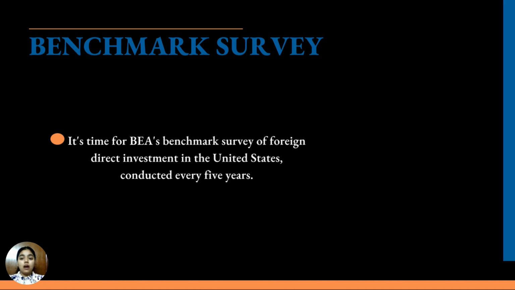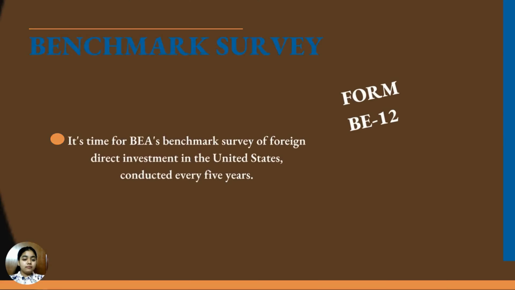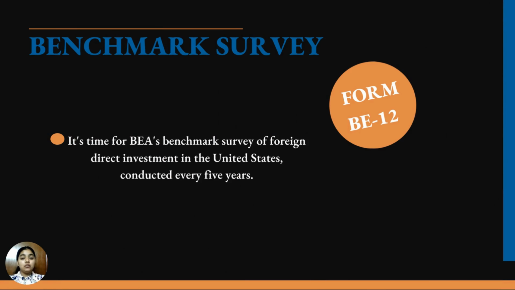BEA determines the uptrend or downtrend in foreign investments. It determines where in the United States the new investment is going. It determines which industries have the most foreign investments. And this is determined by Form BE-12.